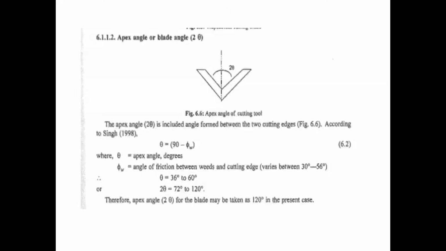Next one is the apex angle, or blade angle, 2 theta. See here, this is the triangular shaped blade in which they have made an angle of 20 degrees. Sorry, the 2 theta angle they have made. Apex angle 2 theta is the included angle formed between two cutting edges. This one is one cutting edge and this one is another, right side and left side. The angle between them is 2 theta.